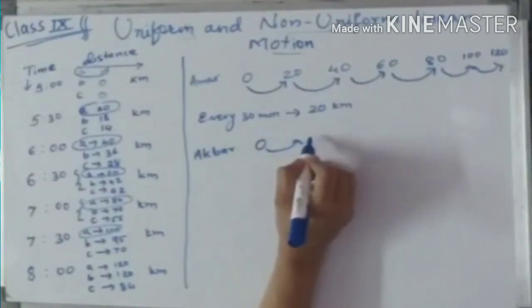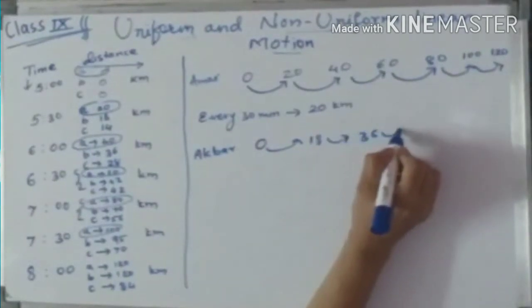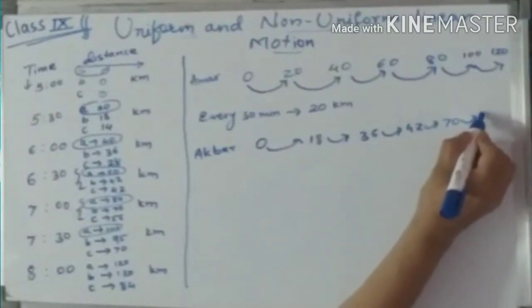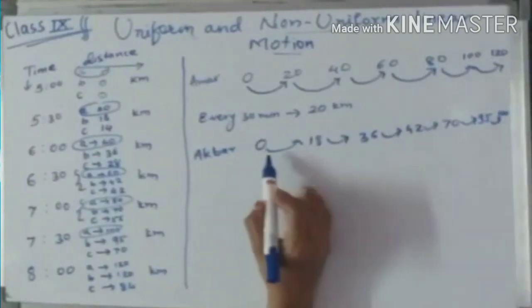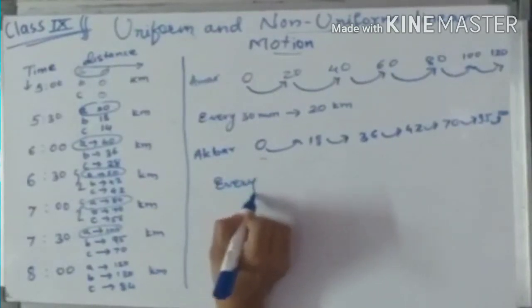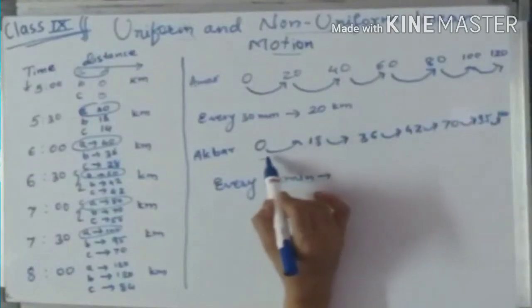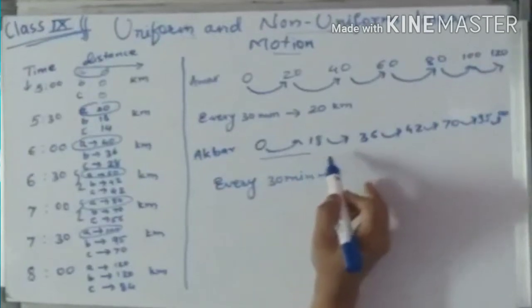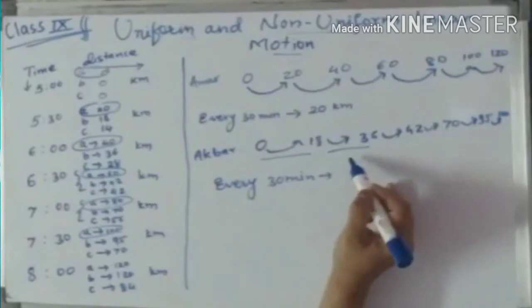In the first interval he is at 18, then at 36, then 42, then 70, then 95 and finally at 120. And if you see, in the first 30 minutes 18, in the second 30 minutes again 18 gets added.